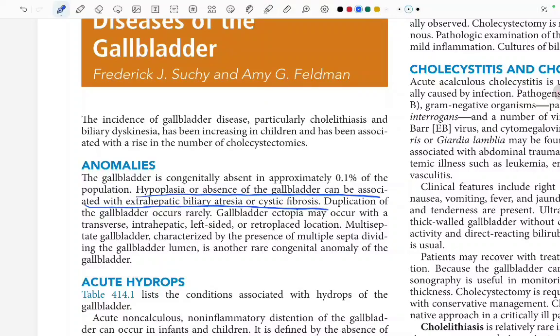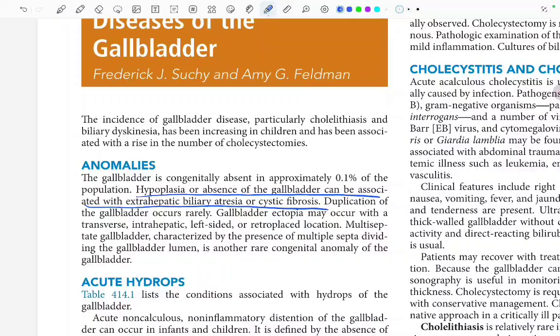Moving ahead, duplication of the gallbladder occurs rarely. Gallbladder ectopia may occur with a transverse, intrahepatic, left-sided or retroplaced location. Multi-septate gallbladder, characterized by the presence of multiple septa dividing the gallbladder lumen, is another rare congenital anomaly of the gallbladder.